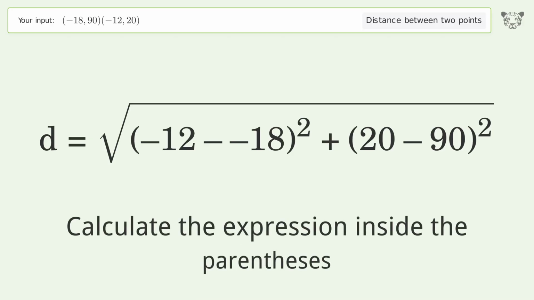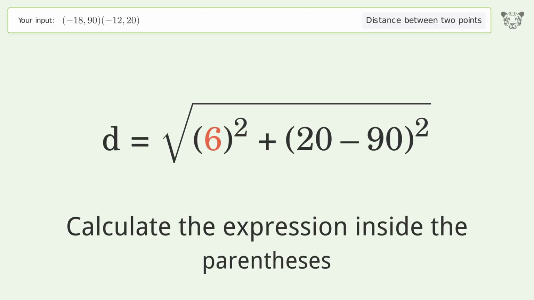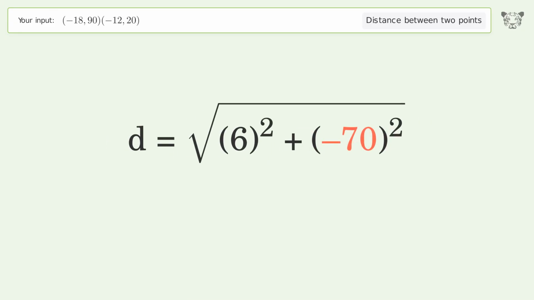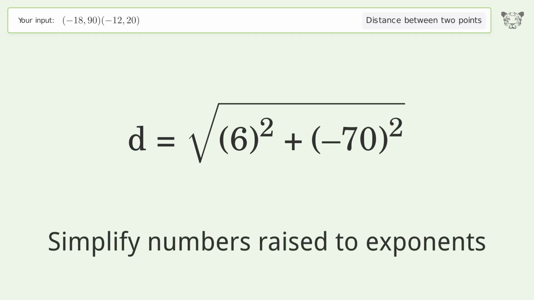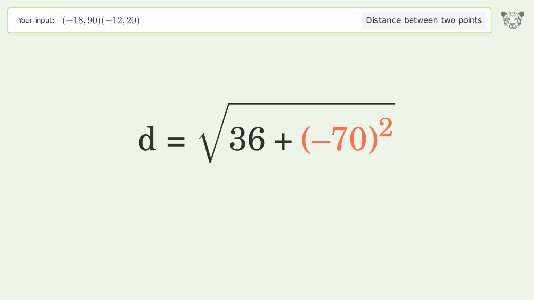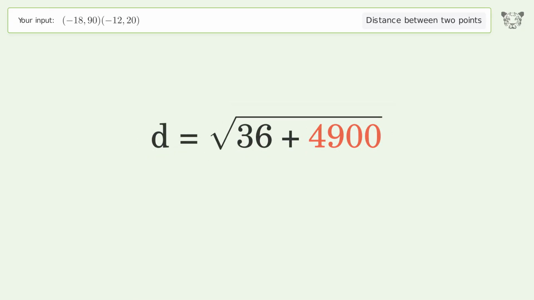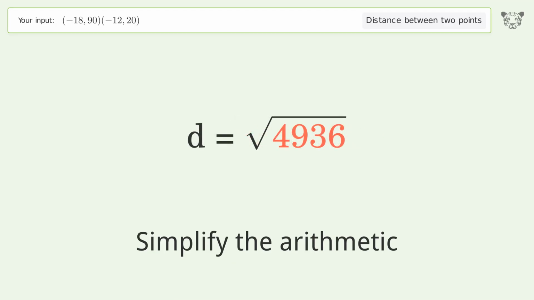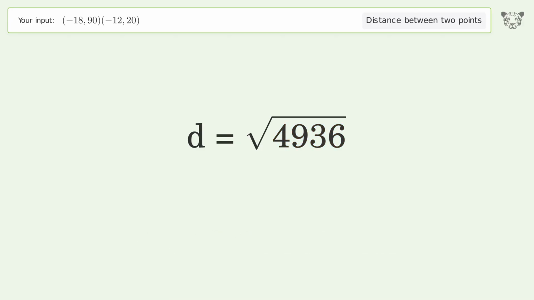Calculate the expression inside the parentheses. Simplify numbers raised to exponents. Simplify the arithmetic. And so the distance between the 2 points is the square root of 4,936, or 70.257.